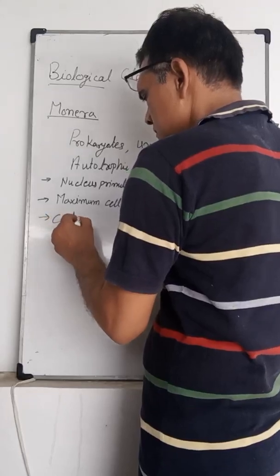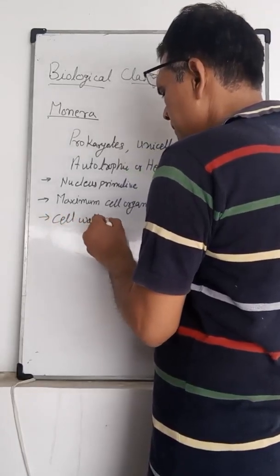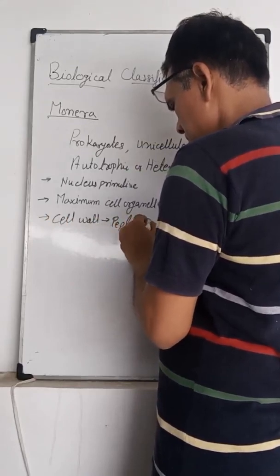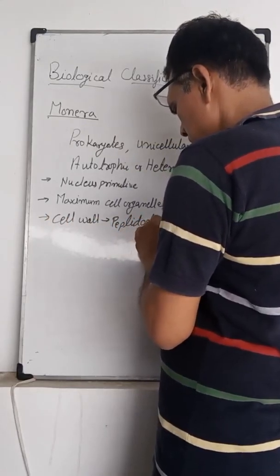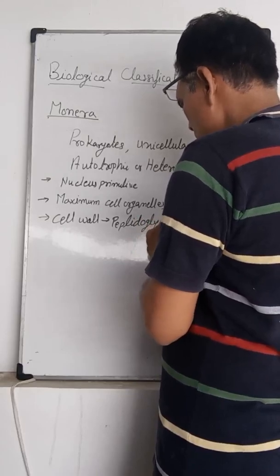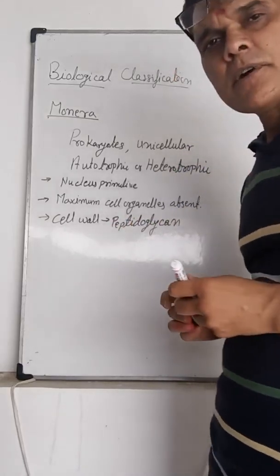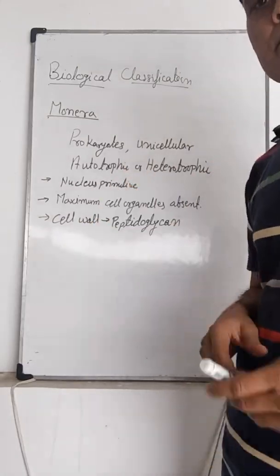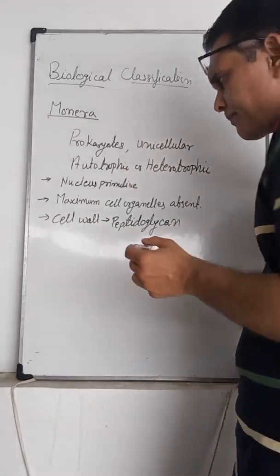Cell wall is made up from peptidoglycans. It is not made up from cellulose, it is made up from peptidoglycans.